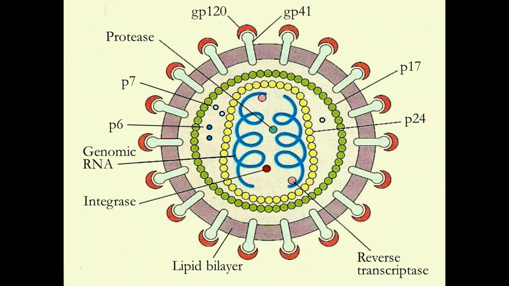And two envelope proteins, glycoproteins, GP41 and GP120, are associated with the lipid bilayer. This GP41 is embedded in the bilayer, and GP120 is present on the surface of the lipid bilayer. It is attached to GP41 through non-covalent bonds. So GP120 is the molecule which is present on the surface of the virus, on the surface of the lipid bilayer.